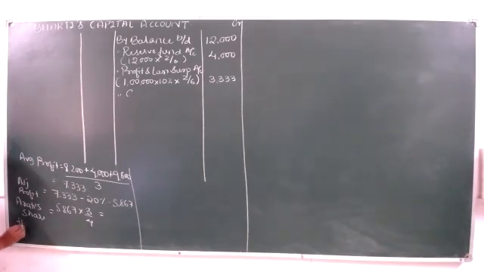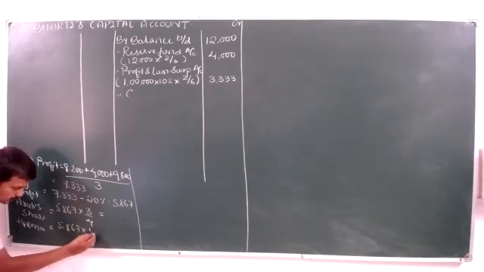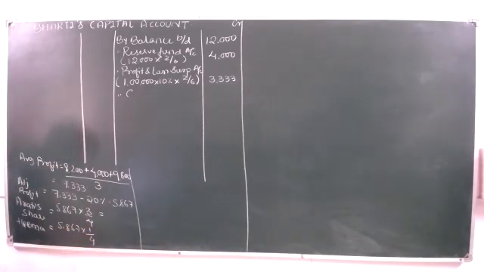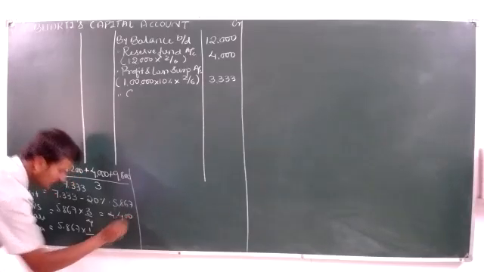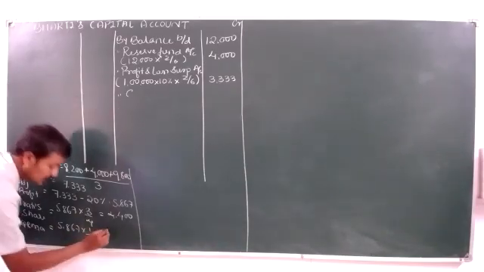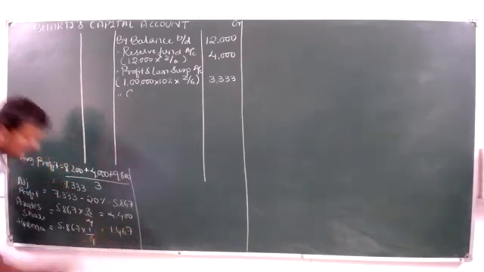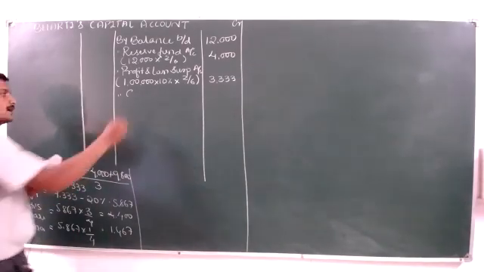And Hima's share is equal to 5,867 into 1 by 4. So the first one is 4,400. Then the next is 1,467. So that should be written here.